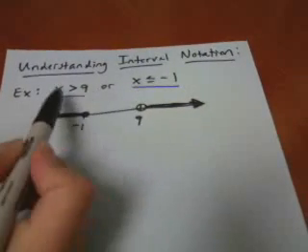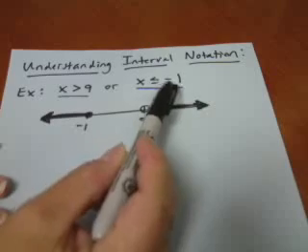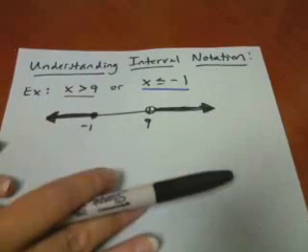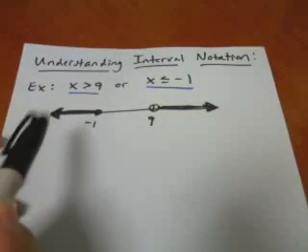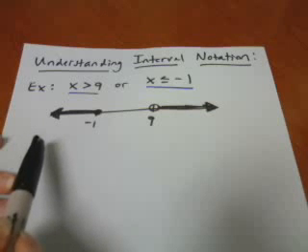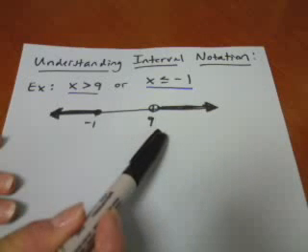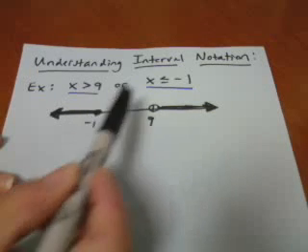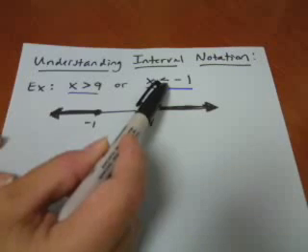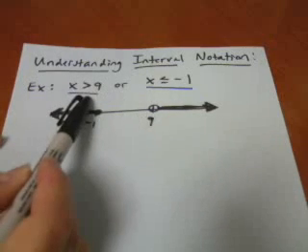I have the inequality x is greater than 9 or x is less than or equal to -1. This is called a compound inequality. I graphed it on a number line so you can see how the solution would look. -1 is smaller, so it comes first, and then there's my 9. This is a closed circle because of this equal sign, which means it's included. And the 9 has an open circle because there's no equal sign here.